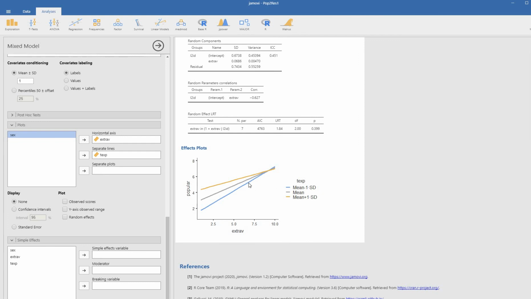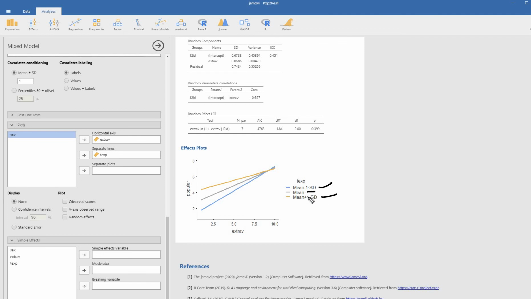You can see that we have plots of the relationship between extroversion and popularity at 3 different levels of teacher experience. This is at 1 standard deviation below the mean with respect to teacher experience, right at the mean on teacher experience, and then plus 1 standard deviation from the mean.